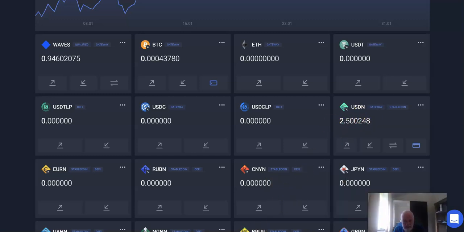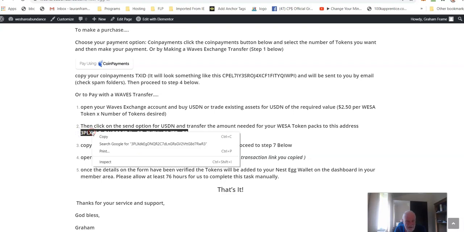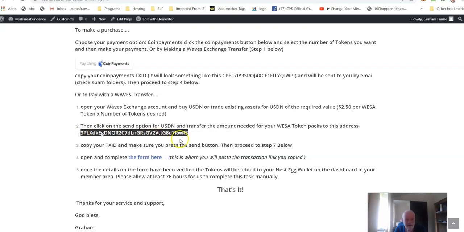So if we go back here, you will see that it says we've bought the USDN we need. Where are we going to send them? We're going to send them to this wallet address. No other address. We copy that. They must come here. If they don't come here, we can't do anything about it. This is the only place we will receive your USDN.